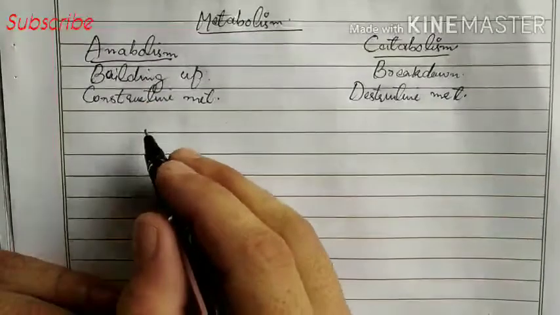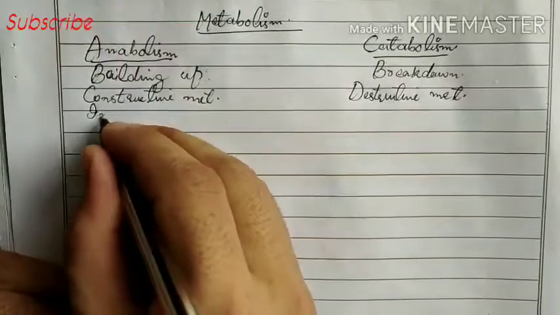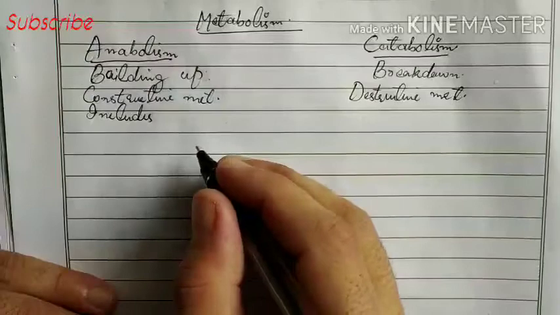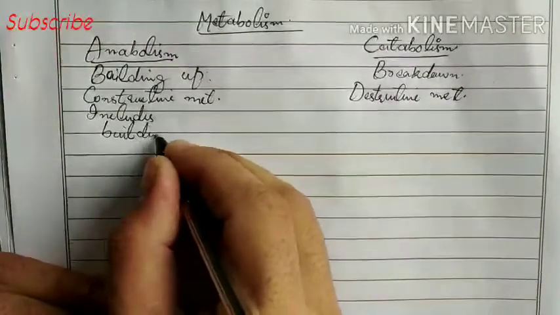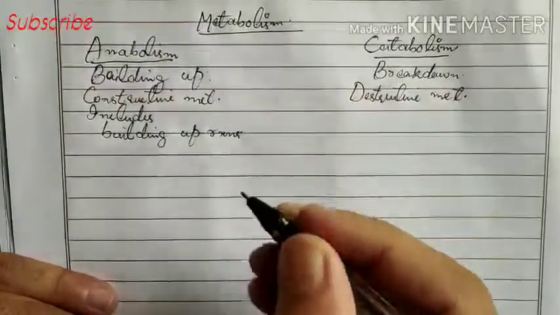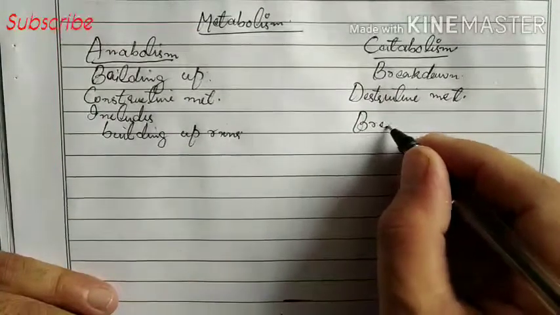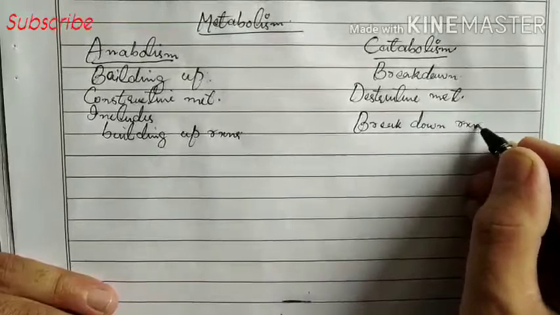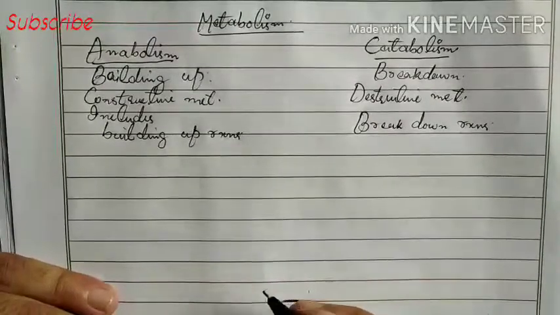This anabolism includes all the building up reactions which are occurring, and catabolism includes breakdown reactions. For example, photosynthesis is there.